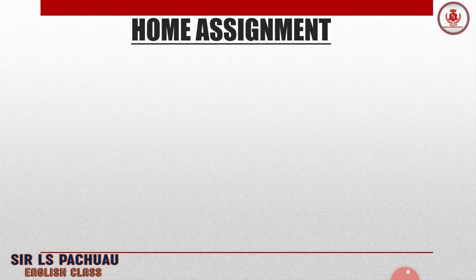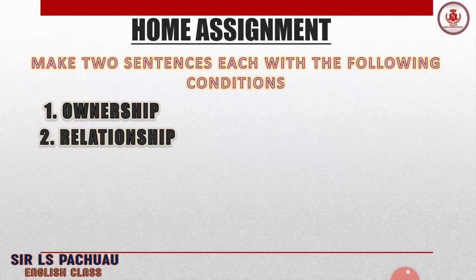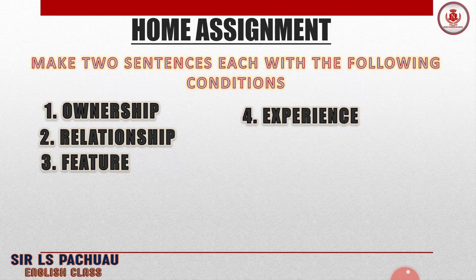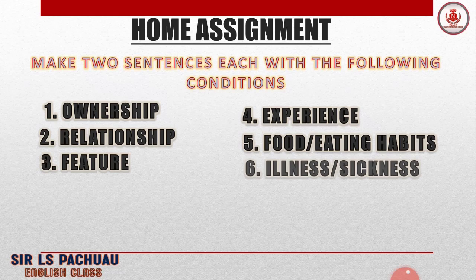That's about it. For your home assignment, make 2 sentences each with the following conditions. Here we have 6 conditions. Alright, like ownership, relationship, feature, experience, food, eating habits, illness or sickness.